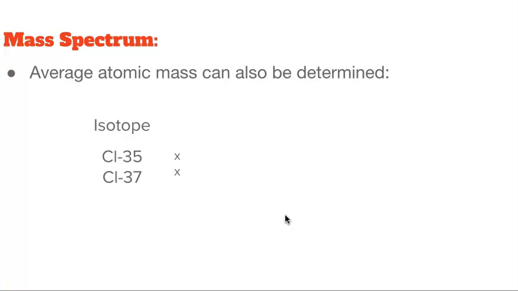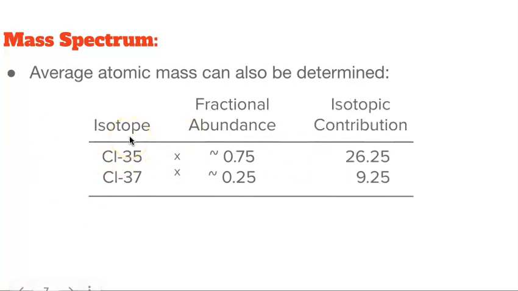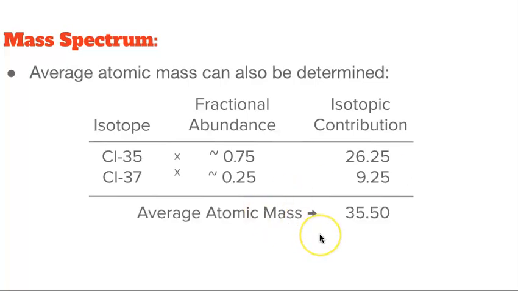That information can be used to determine the average atomic mass, which is something that we've done in a previous class. You take the mass of each isotope, multiplied by the fractional abundance, and because this is a 3-to-1 ratio, we would get 0.75 and 0.25. The product of this gives us the isotopic contribution of each isotope, and to get the average atomic mass of chlorine, you add them up. So here we have an average atomic mass of chlorine of 35.5, which is roughly what you see on the periodic table.